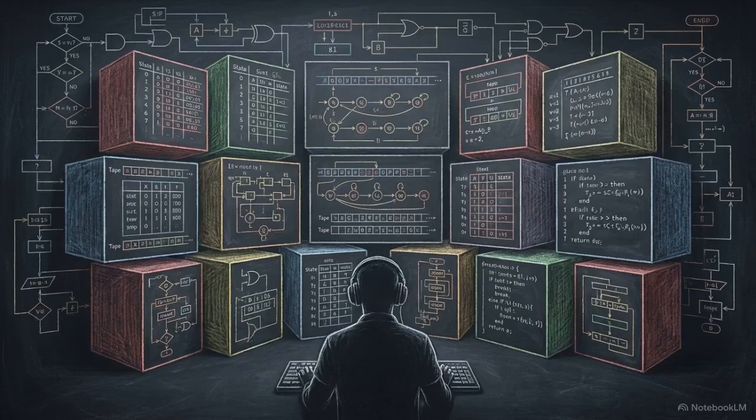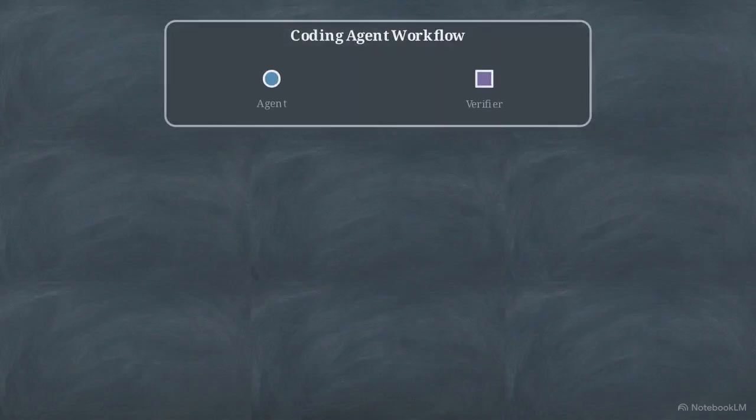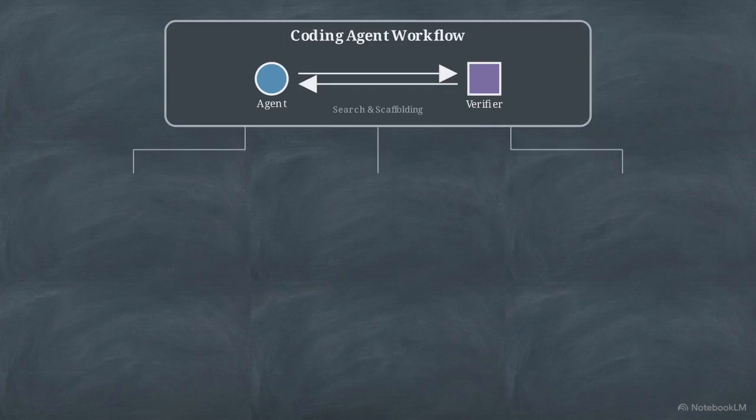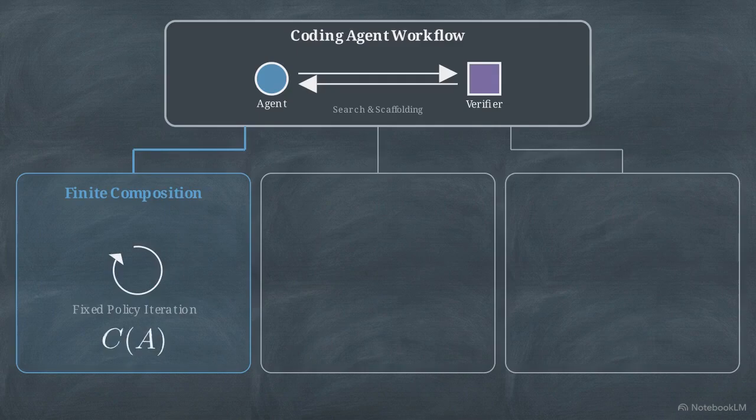We can apply these classical theorems directly to modern AI development. Consider a coding agent utilizing a fixed unit test verifier and search scaffolding. This diagnostic chart shows how we must classify the scores generated by this agent. We have one workflow, but three distinct mathematical readings. First, if the agent repeatedly calls the verifier under one already specified policy, this is finite composition. The task remains squarely in C of A.